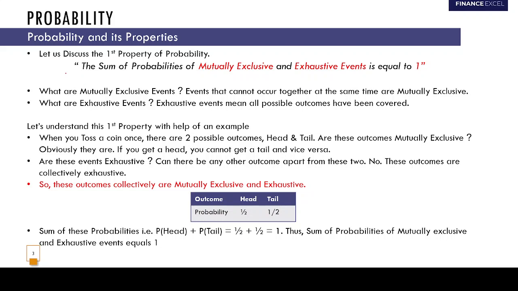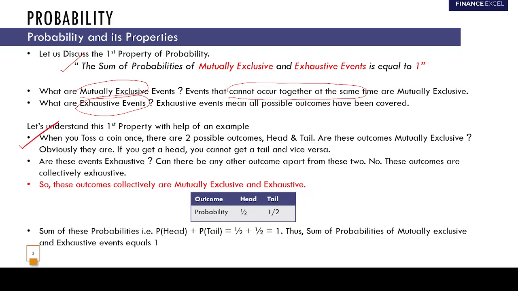Okay, so the first property was that the sum of probabilities of mutually exclusive and exhaustive events is equal to 1. So before discussing this property, we need to discuss what are mutually exclusive events and what are exhaustive events. Mutually exclusive events are events that cannot occur together at the same time. And exhaustive means that you've covered all possible outcomes, right? So let's study this property with the help of an example.